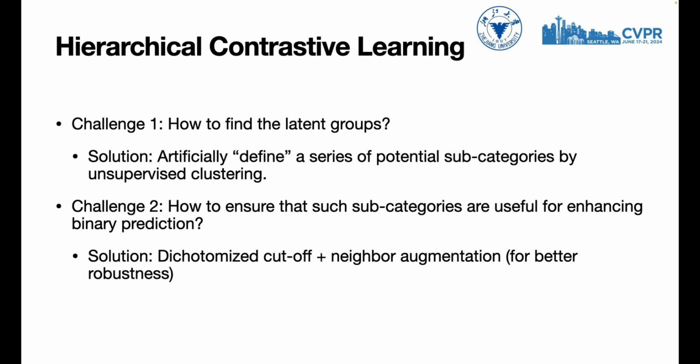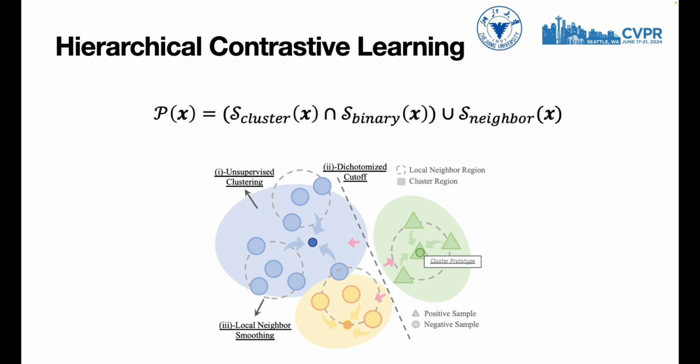Furthermore, we adopt data-driven neighbor augmentation based on the KNN algorithm, which helps distribute the representations more smoothly within local neighborhoods. Thus, the final positive set consists of instances that are either near neighbors or belong to the same cluster centers and yield the same prediction results.